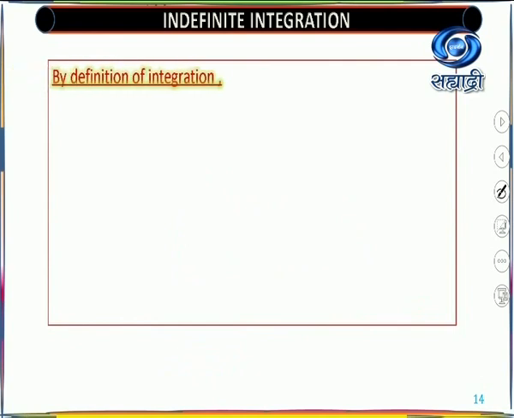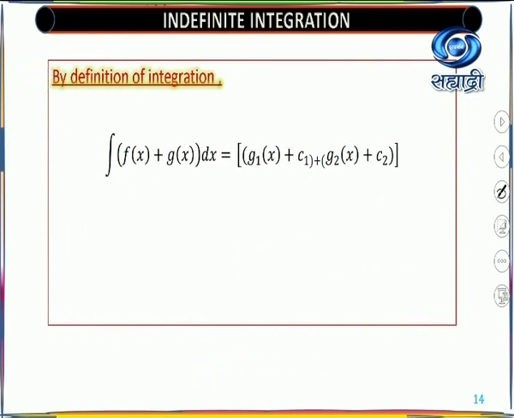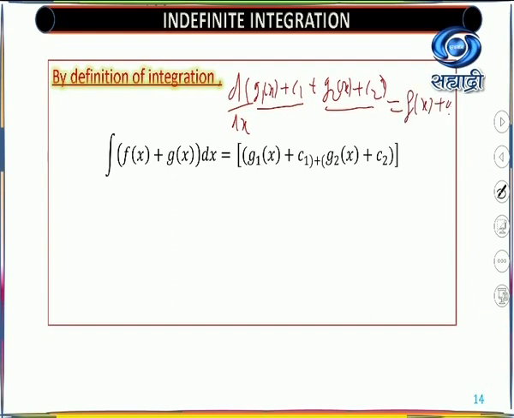Now we'll use the definition of integration. What is the definition of integration? The reverse process. The derivative of g1(x) plus c1 plus g2(x) plus c2, these two functions are separate, and we got the value as f(x) plus g(x). Now we know that integration is the reverse process, or antiderivative process. So you will get this formula here: the integral of f(x) plus g(x) dx equal to this complete value.